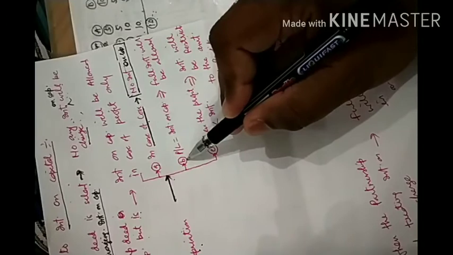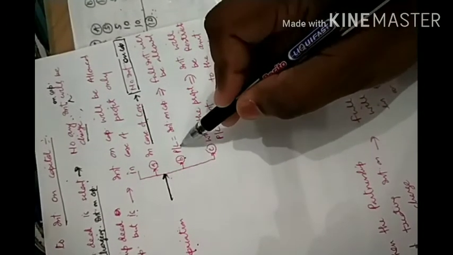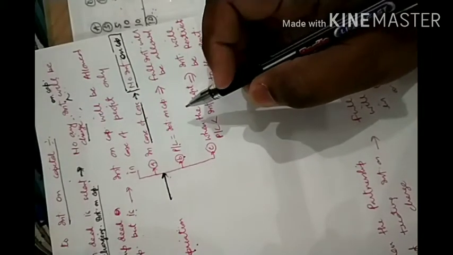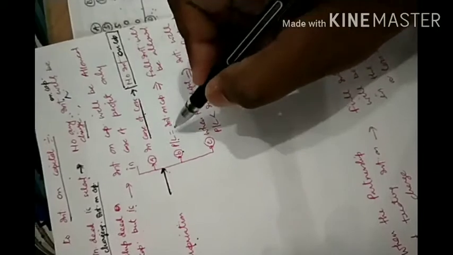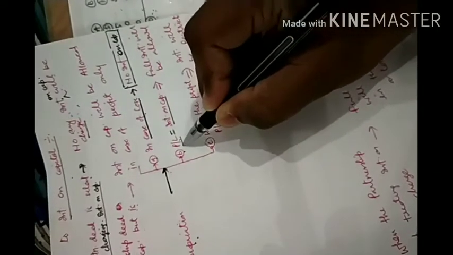The second case is when profit and loss amount is equal to the amount of interest on capital. See here, I have written it very clearly.